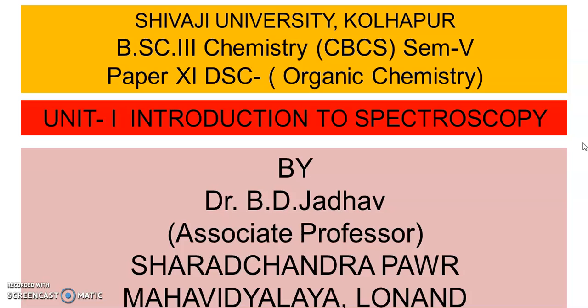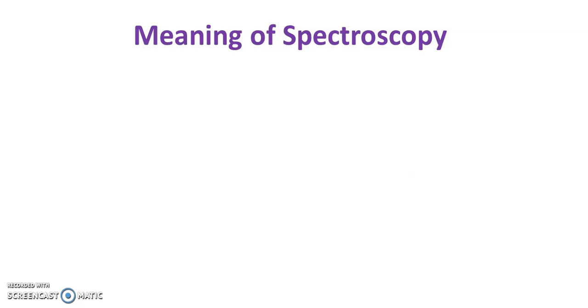Today we will discuss in the semester 5 paper number 11, that is organic chemistry. In that we will deal with the first unit, that is introduction to spectroscopy. So first of all we will discuss the meaning of spectroscopy.